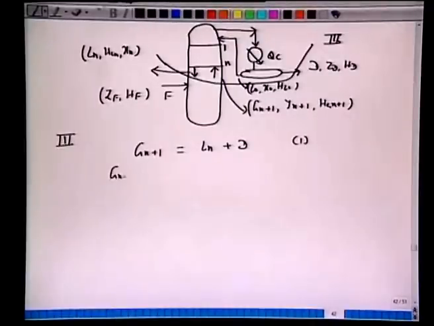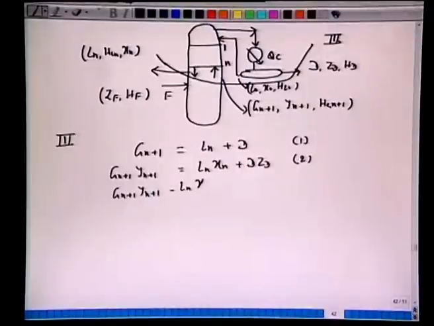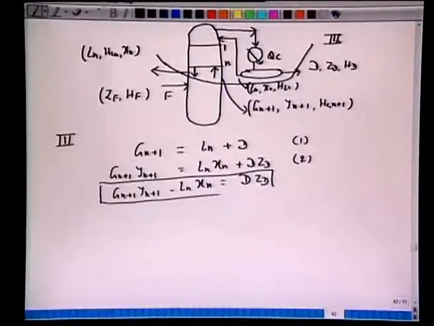Similarly, we can write Gn+1 Yn+1 equals Ln Xn plus D ZD. This is 2. This can also be rearranged as Gn+1 Yn+1 minus Ln Xn equals D into ZD.